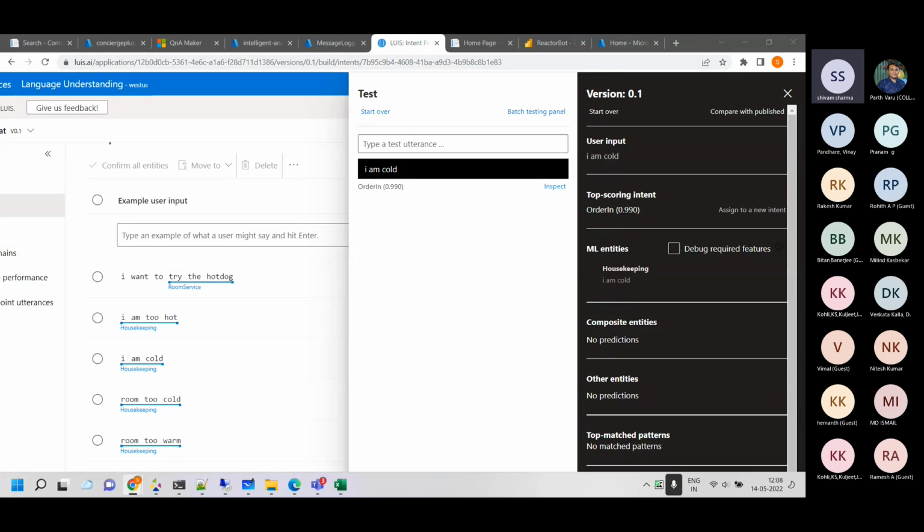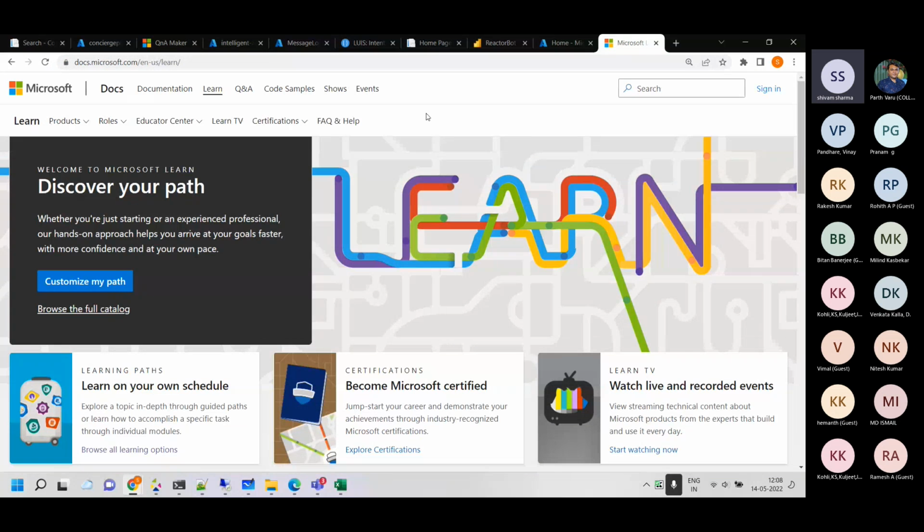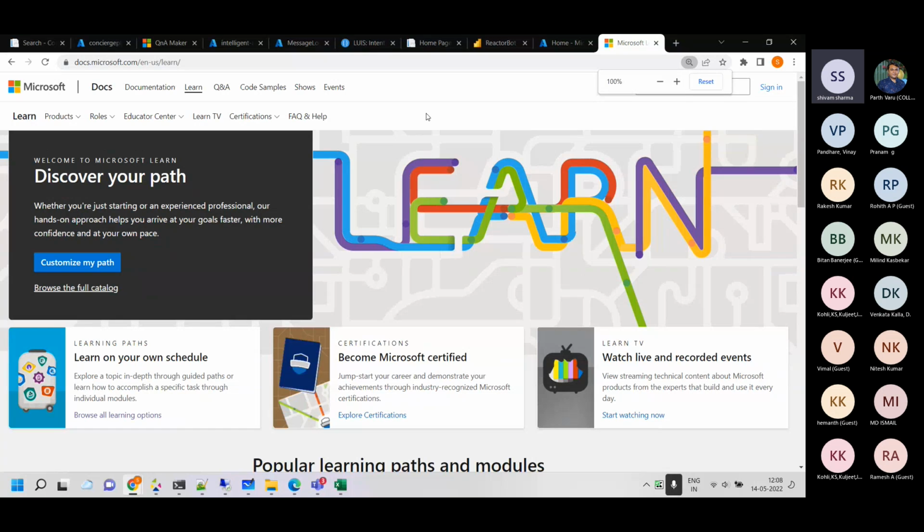How to get a free Azure subscription for more than a month? Now, I'll show you one thing. There is no way to get it for more than a month. The Azure free trial is of 1 month only. The free services are for 12 months, but the practical services are for 1 month only.